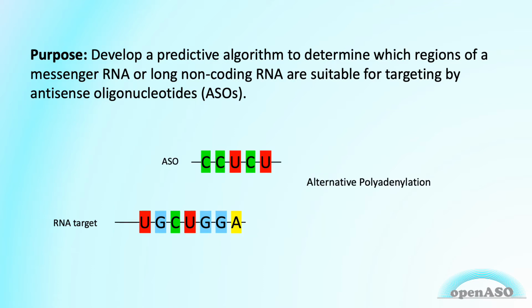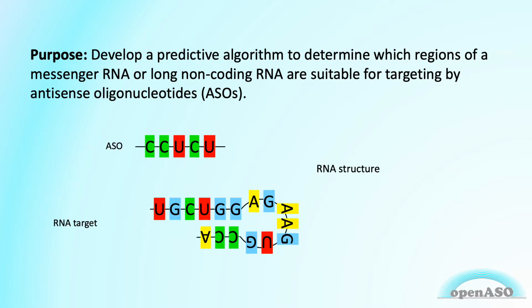In addition, the end of a messenger RNA is determined by polyadenylation sites. Many RNAs are shorter than their documented length due to alternative polyadenylation. Designing an ASO that targets the end of a messenger RNA has to take this into account.